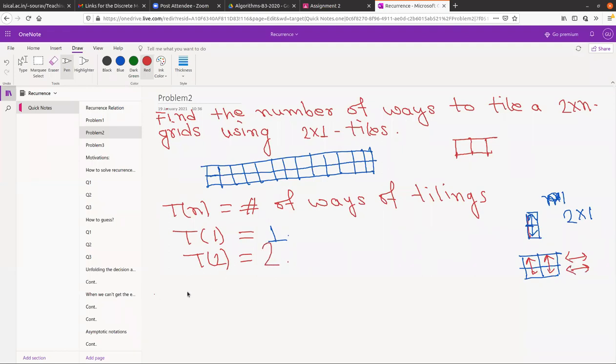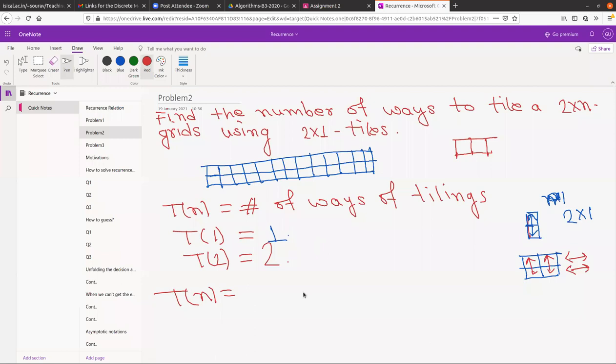Now how do we attack this problem for large n? Can we apply the idea of the previous problem? We can either use the tile horizontally or vertically, and in these two cases, if we place it horizontally, then for the remaining we calculate the number of tilings for each case and then add them up. Right, very good.